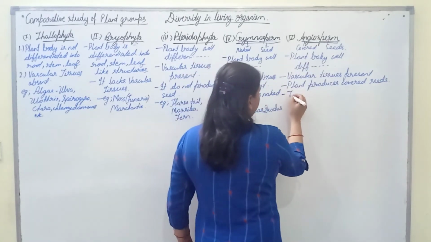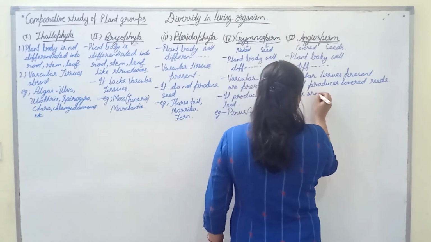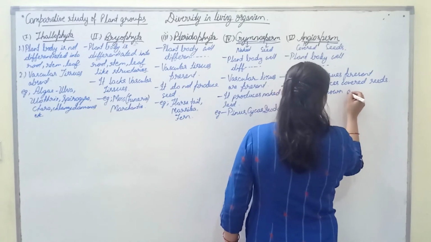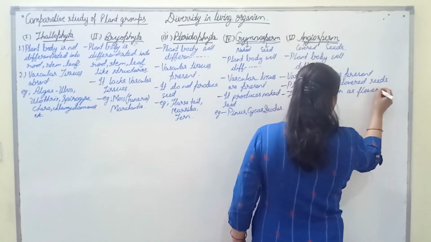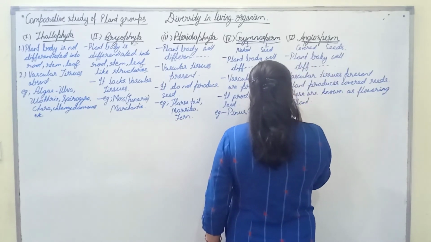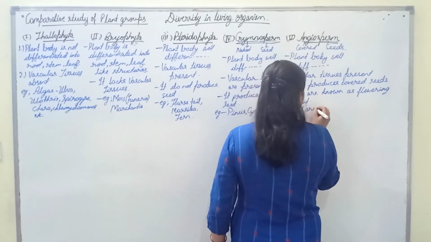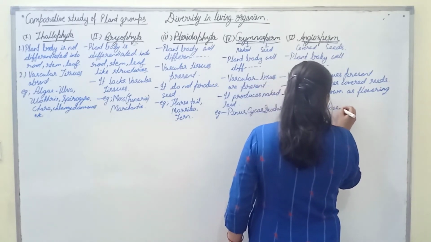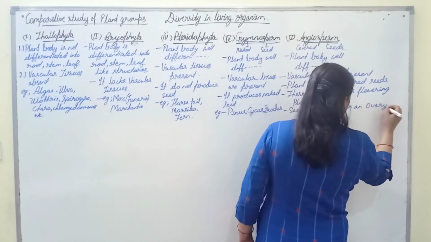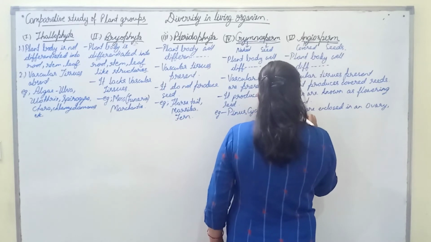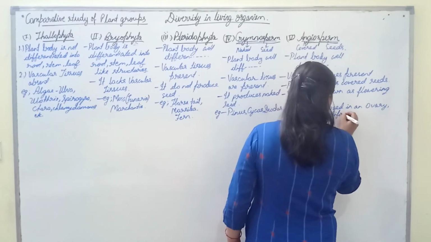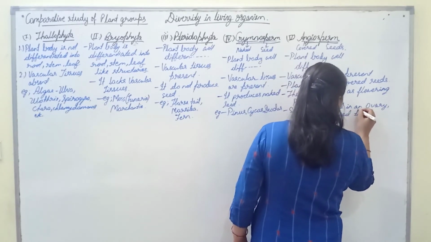These are also known as flowering plants. Seeds are enclosed in an ovary where it modifies to become fruit.